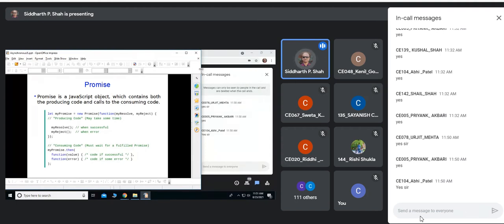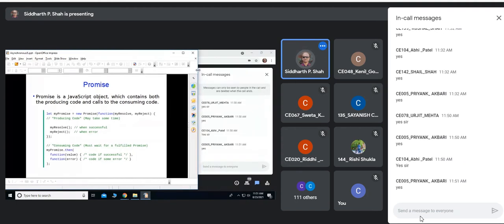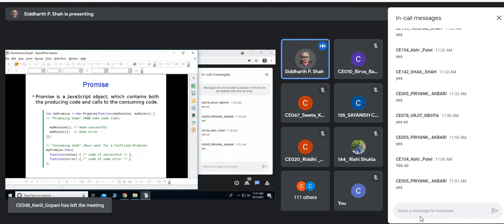Okay, so we discussed promises, and what is a promise? A promise is nothing but a JavaScript object which contains both the producing code and calls to the consuming code. And we discussed what this producing code is. Basically, it is an executor function that you pass to the promise constructor, and this executor function will do something. Then on successful completion of that job, you can call result, that is this callback. On unsuccessful completion, you can call this callback.